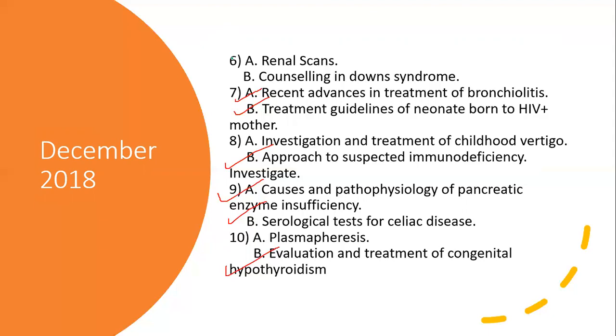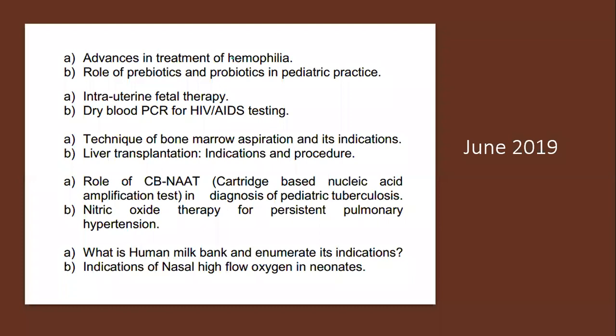So what I'm trying to tell is these are all things that we know, but we don't spend time to read for these questions. And those questions are asked in this recent advances paper, and that is why I think we find it very difficult. If you look at the June 2019 paper, what are the questions that you can actually answer?